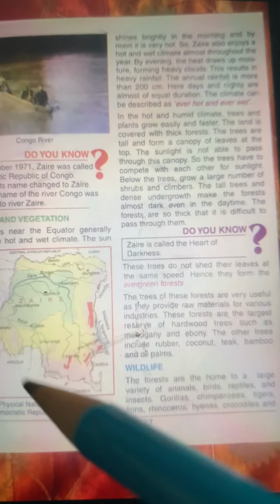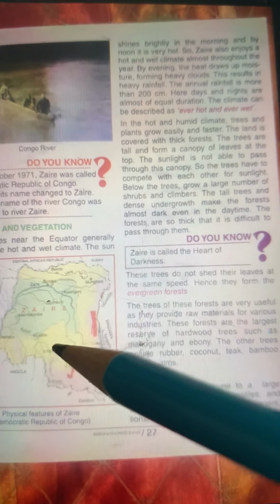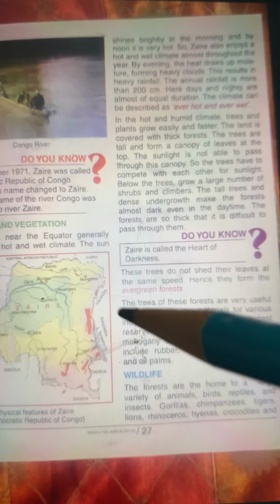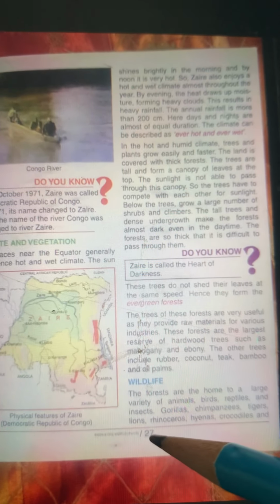In our next video, we shall learn about the wildlife, lifestyle of the people, their economic resources, and transportation also. So thank you, children. Read and enjoy this lesson till page 27. Thank you.